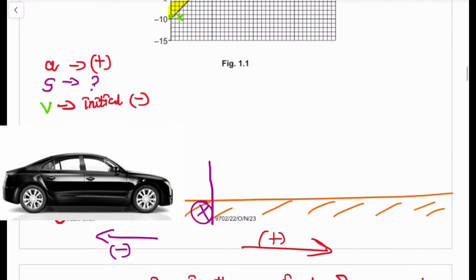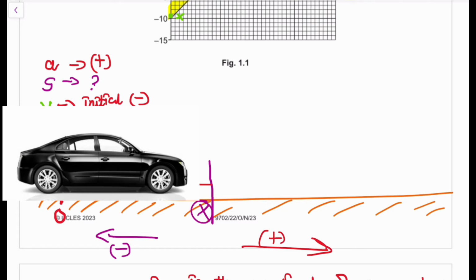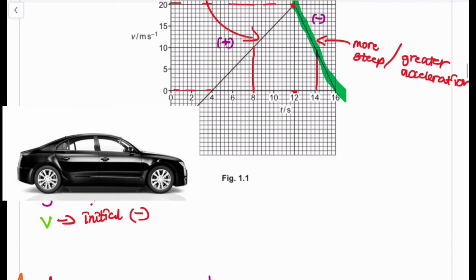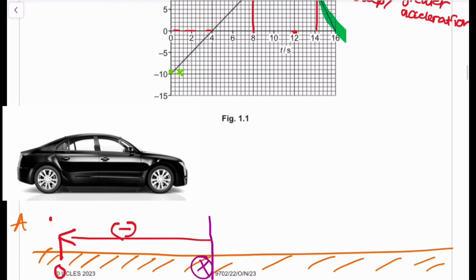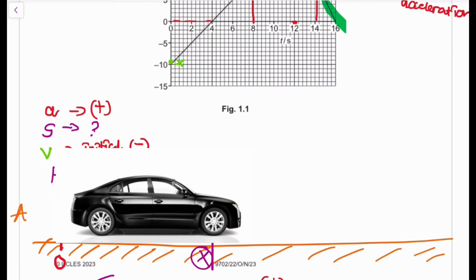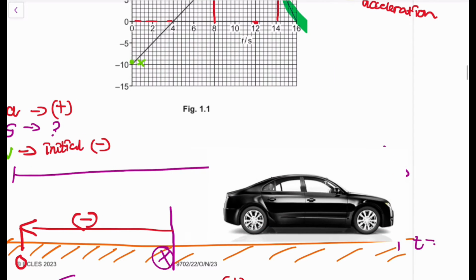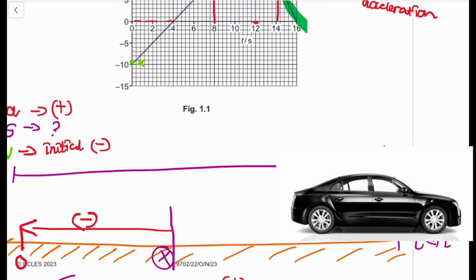Okay, get this. So we now have a negative displacement from this point up until that point. We now have a negative displacement that we have done. But as soon as we arrive at this point, that is at this time t equals 4, we then start moving forward. Our velocity is now in the forward direction, right? So our velocity is now going to increase from here, all the way up to this particular point when t will be equivalent to 12. Very, very important, guys, for you to conceptualize this.